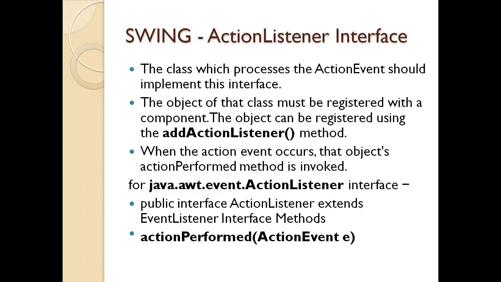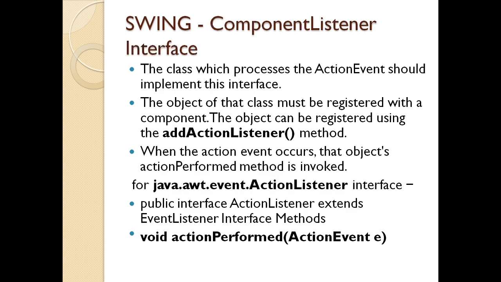Now, let's see what an action listener interface is. The class which processes the action event should implement the interface. The object of that class must be registered with the component. The object can be registered using the addActionListener method. When the action event occurs, the object's actionPerformed method is invoked. Now, we need to import the package java.awt.event.ActionListener when we have to apply the action listener interface. We have a method called actionPerformed, wherein we pass the parameter ActionEvent with the object e.